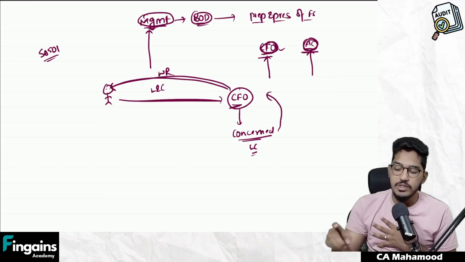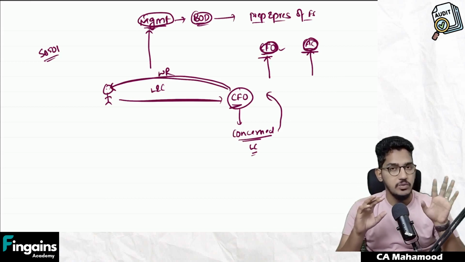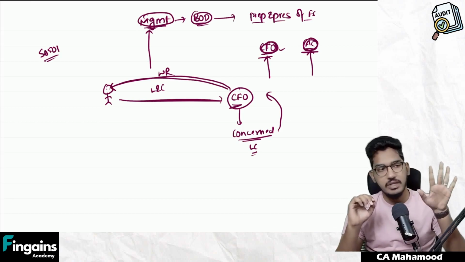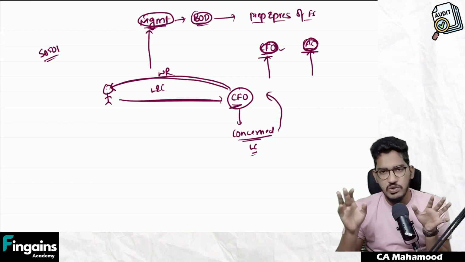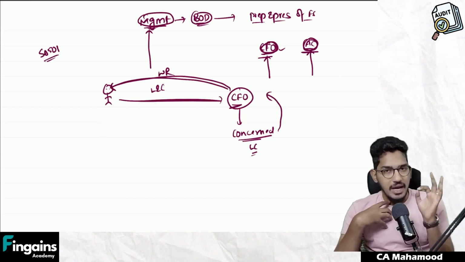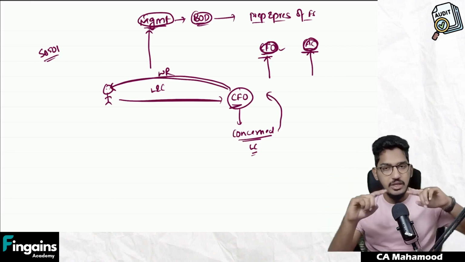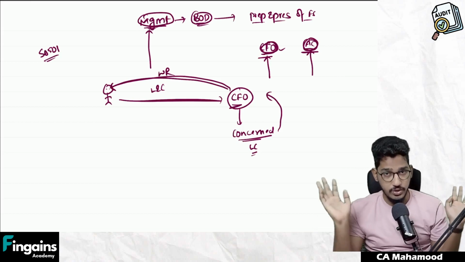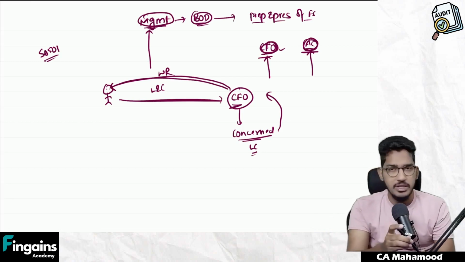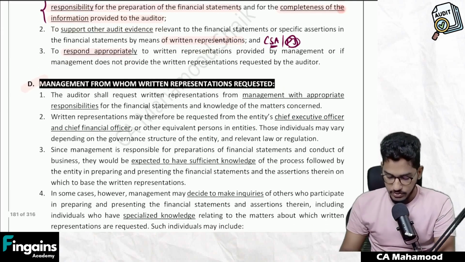So generally we request written representation from the management, from that part of the management who are actually involved in the preparation and presentation of financial statements. We expect them to completely possess knowledge regarding various items of financial statements. But in some cases, management might not have the requisite information to give the confirmation to the auditor. In that case, the management should go to the concerned person in the organization, get the required information, then provide the written representations to the auditor. They can't simply escape saying, we don't have information, we will not provide written representation. Able to understand? So that's what they try to say here.